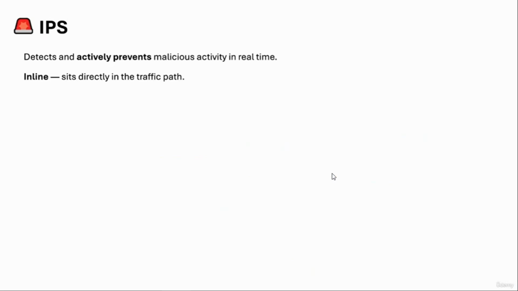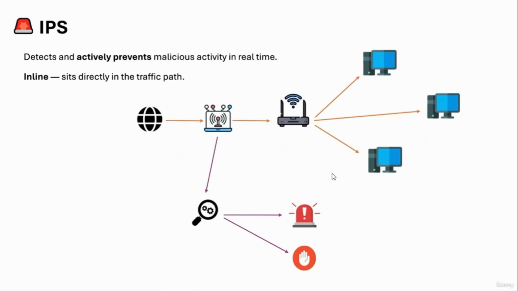Then we have IPS, which is Intrusion Prevention System, and this system detects and actively prevents malicious activity in real time. It is also inline, so it sits directly in the traffic path. So it is similar to our IDS, but one difference is that it is inline and also it is able to block, not only alert. So basically our traffic is going to be analyzed, and if something suspicious happens, it is going to raise the alert, and also it is going to be able to block this traffic.